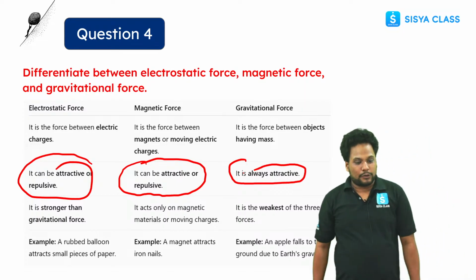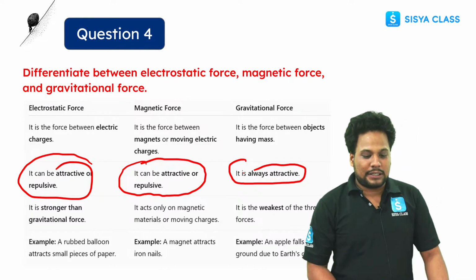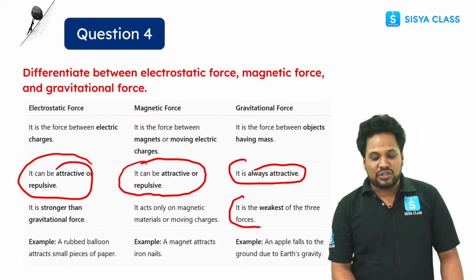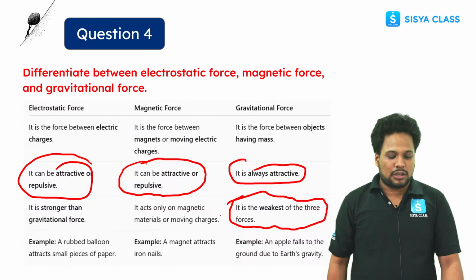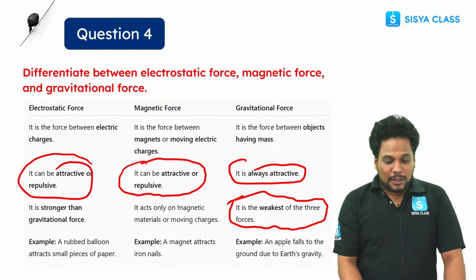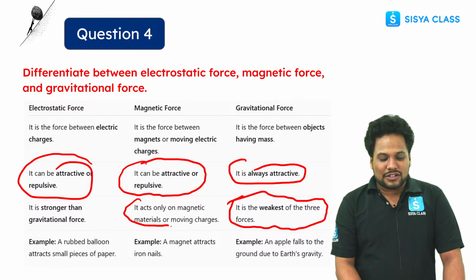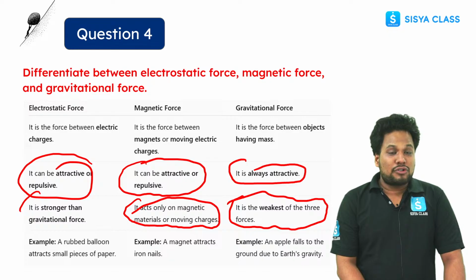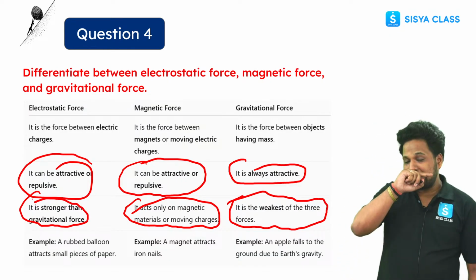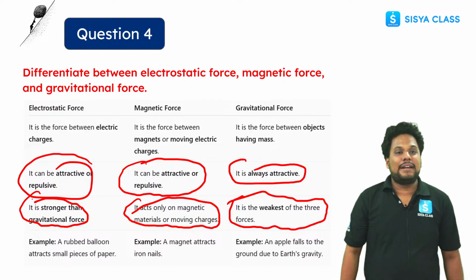This is very important. Now the third point, remember that gravitational force is the weakest of these three forces. It is the weakest force in nature. The magnetic force acts only on magnetic materials or moving charges, while electrostatic force is stronger than gravitational force. Remember this. This is clear, guys. Any doubt?